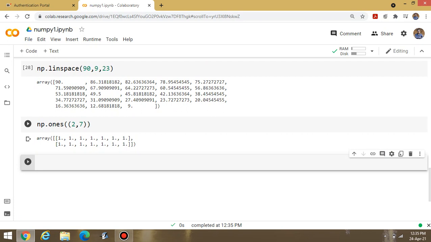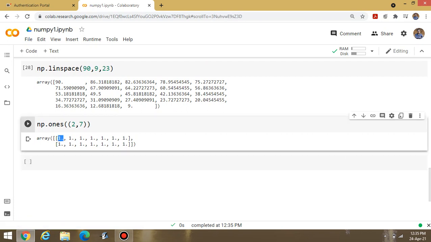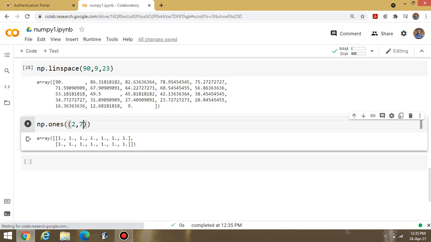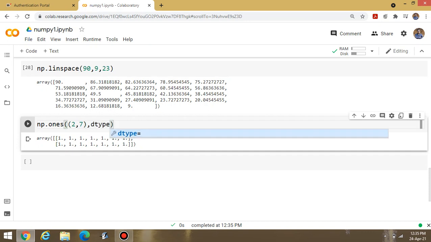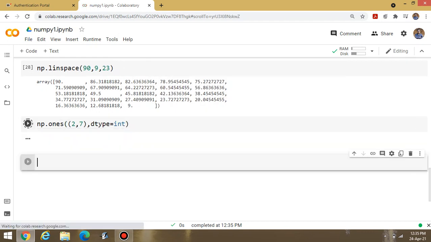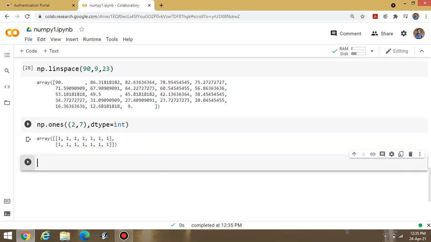Now if I look, the values are in decimal format, 1. 1. means by default it will take decimal values. But suppose I am writing here dtype equal to int. Now execute this one. You can display the data without decimal. It's up to you, whatever data you would like to display.